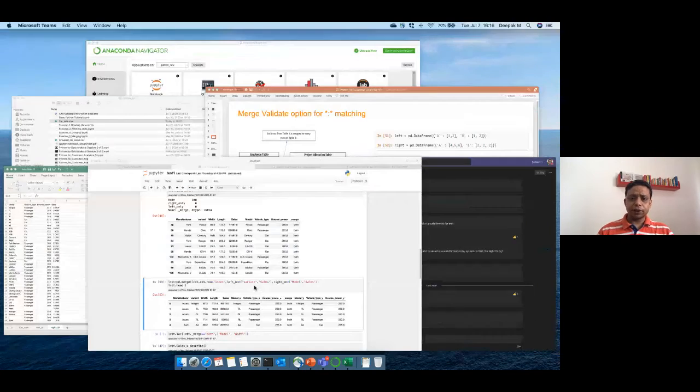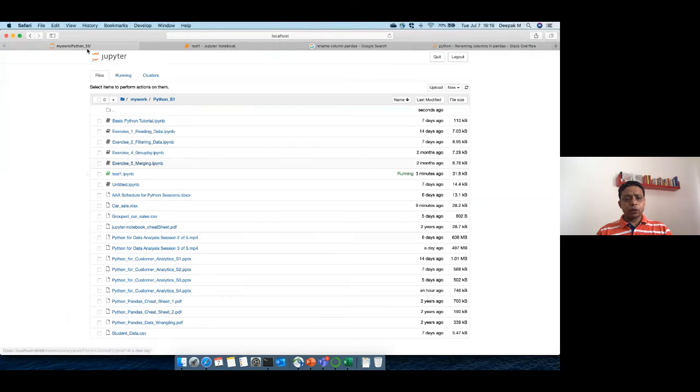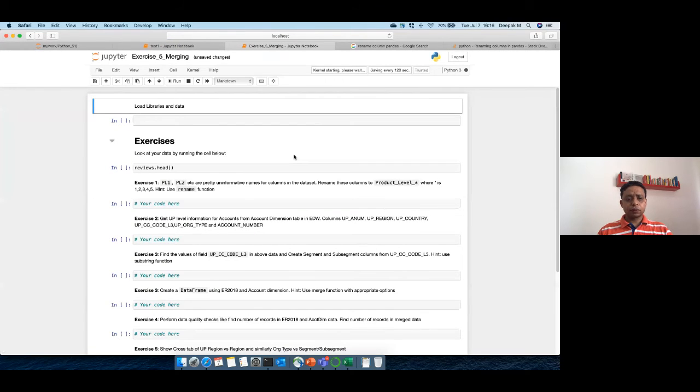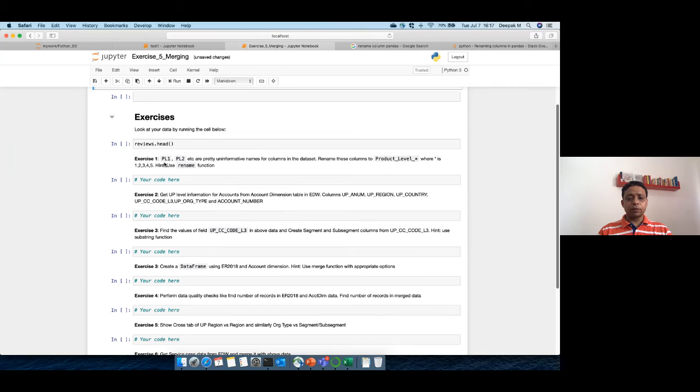I will show the exercise that I have given you and I'll open it up. So it is exercise 5, merging. All you need to do is create some data and follow this exercise. Create a data wherein you have two columns PL1 and PL2, and then rename it to something interesting like product level 1, product level 2.